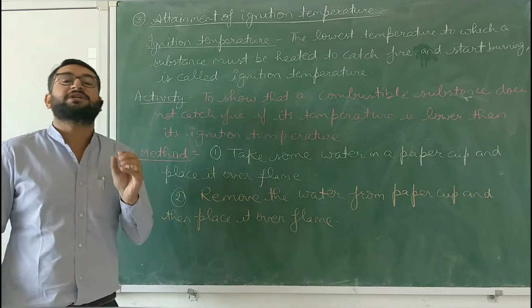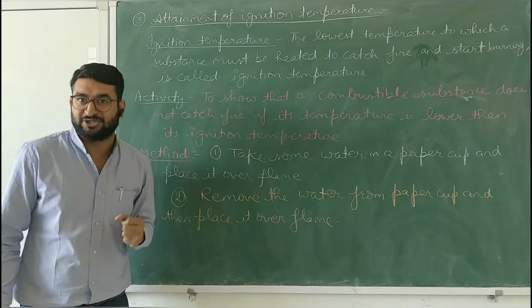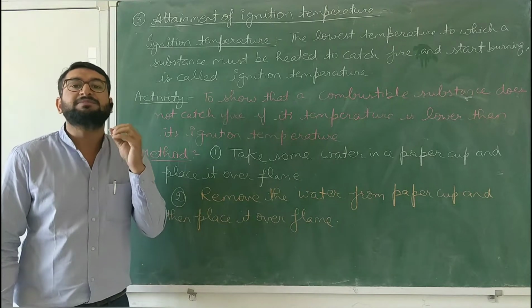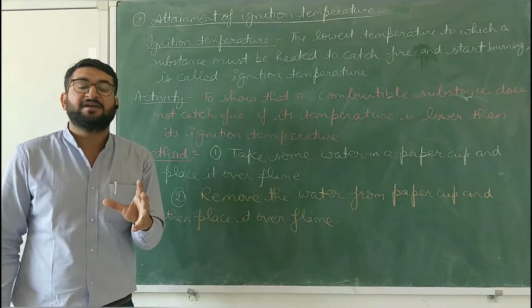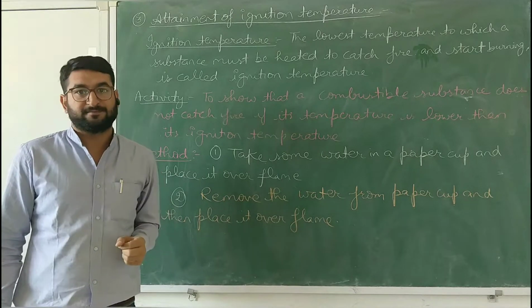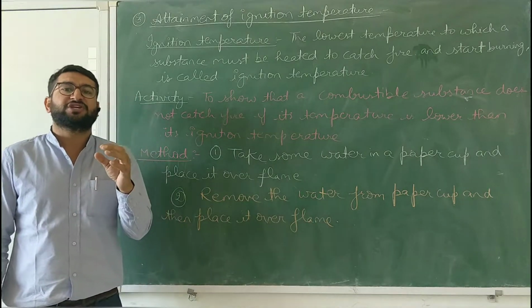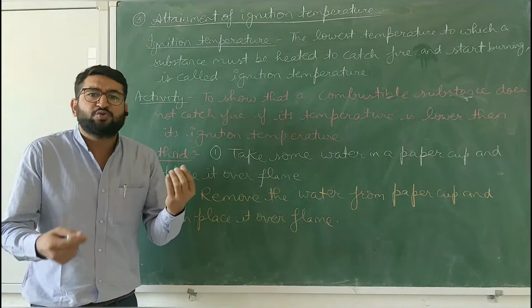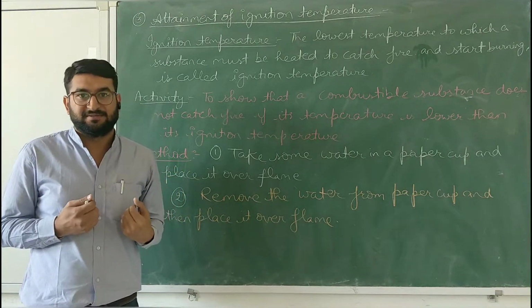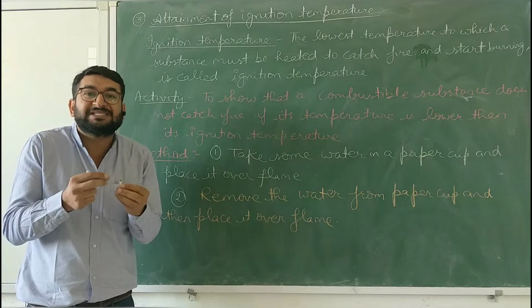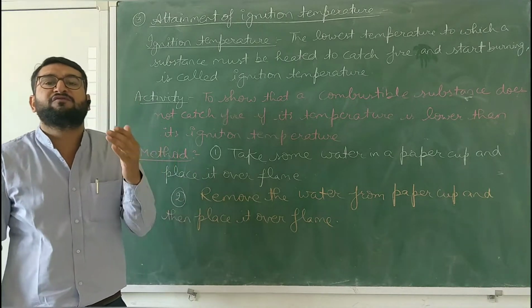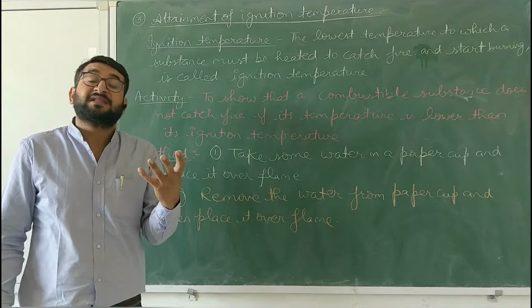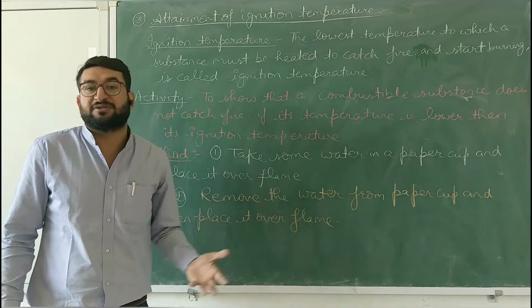First we'll discuss what ignition temperature is. The minimum temperature at which a substance catches fire is known as ignition temperature. You must have seen coal and wood burn. They do not catch fire immediately. We must place a flame near them for some time, and only then do coal and wood catch fire. The reason is the attainment of their ignition temperature.